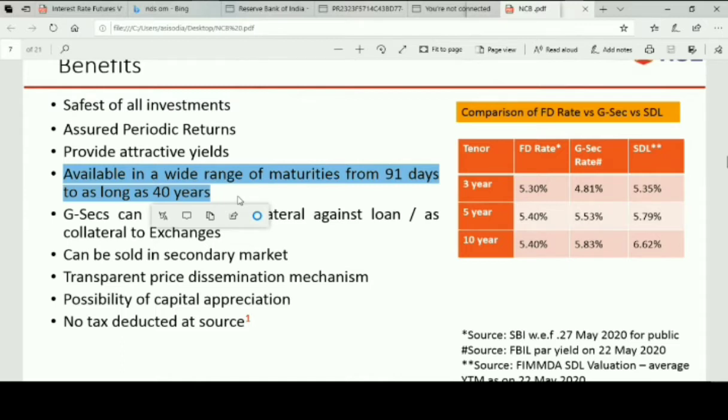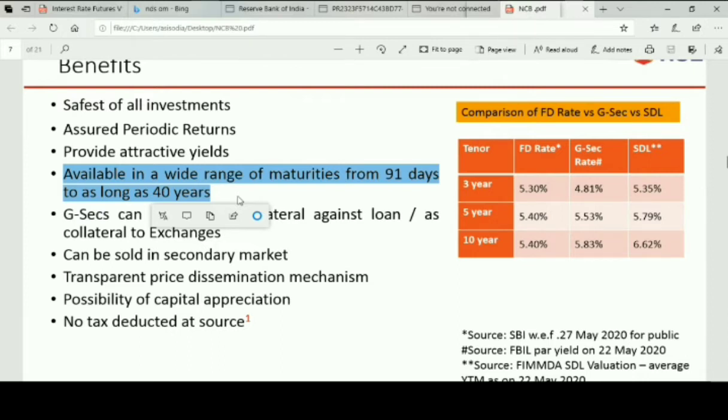So there are bonds which you can invest in for 90 days, and there are also 40 years available. A lot of people have invested in Government of India securities ranging from 30 to 40 years for their retirement, because if you compare today, the Government of India GSEC will be able to pay you 7% or 6.5%, and this is assured for the next 40 years.